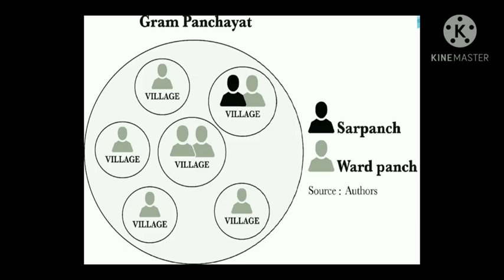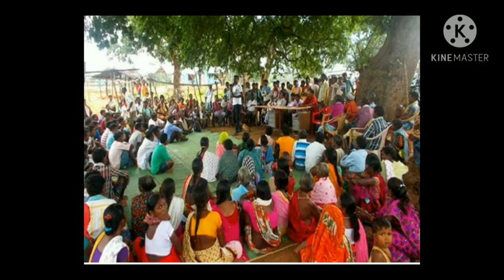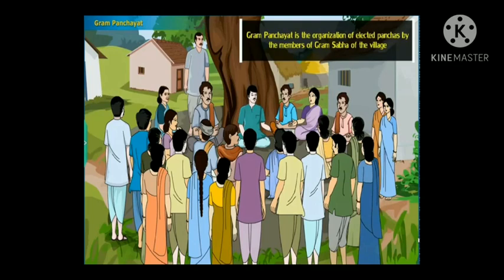Then, who are the participants of Gram Sabha? All those who are above 18 years old have the right to vote in Gram Sabha. Then, in this chapter, you can see the story of Hardas village. This story starts with the meeting of Gram Sabha. The people of Hardas village are very excited to go for Gram Sabha meeting.